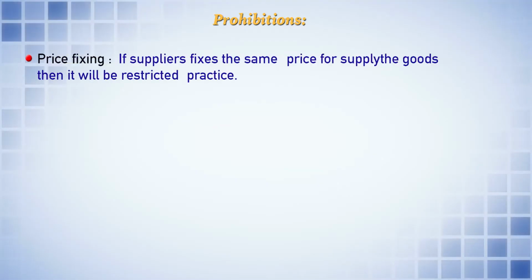The Act covers three to four activities primarily. One is price fixing. If two or more suppliers fix the same price for the supply of goods, then it will be treated as a restrictive practice.